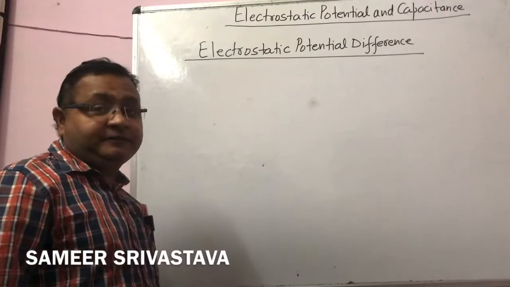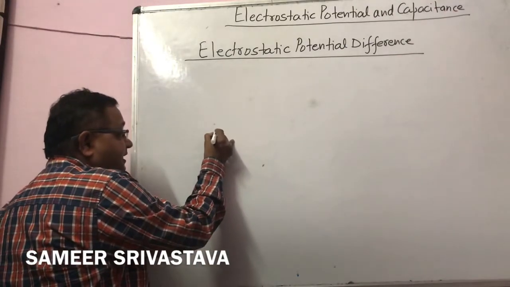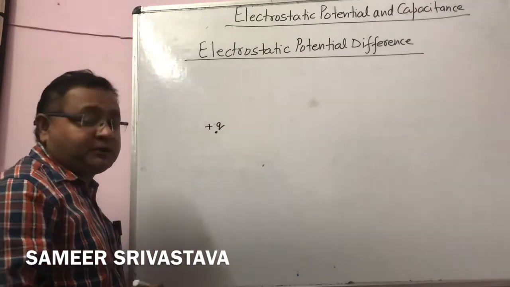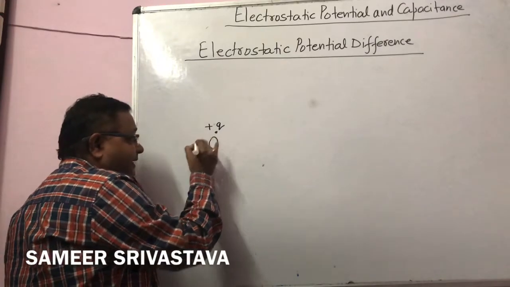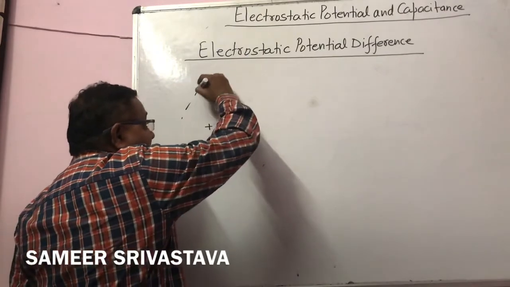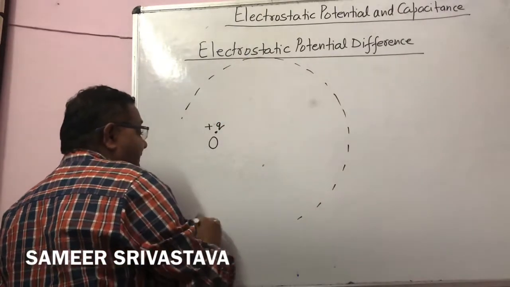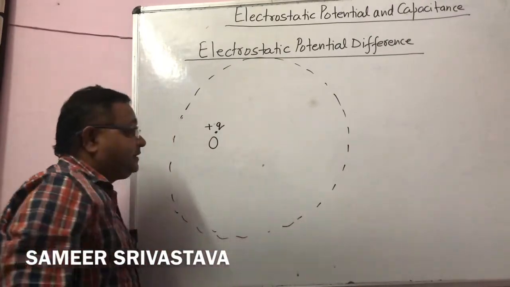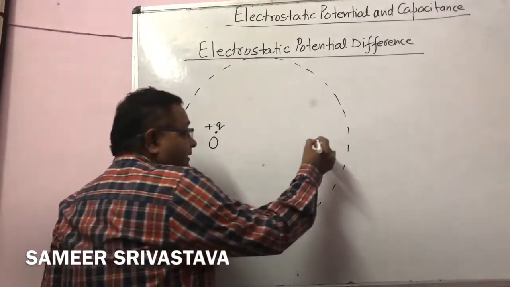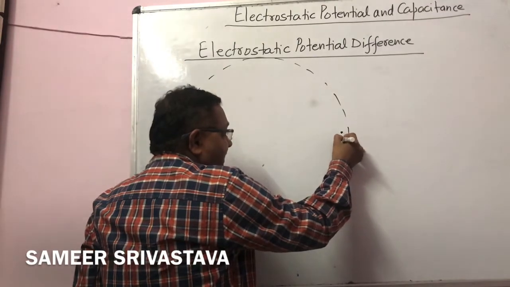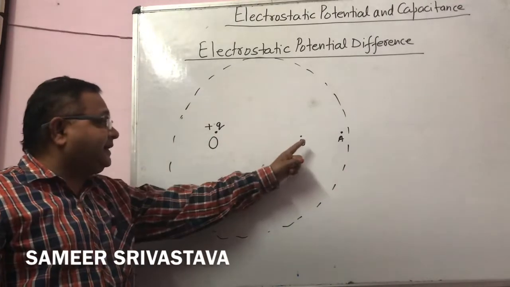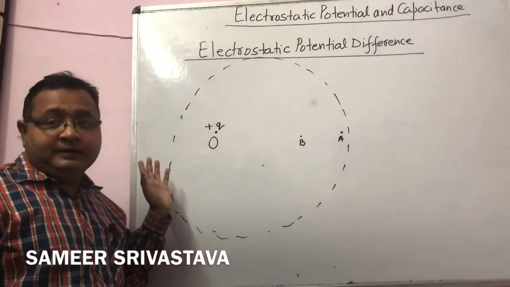Now, for the potential difference, say there is a positive charge plus Q, located at the point O. This charge produces an electric field in its surrounding, as we know. Now, say there are 2 points A and B in its electric field.